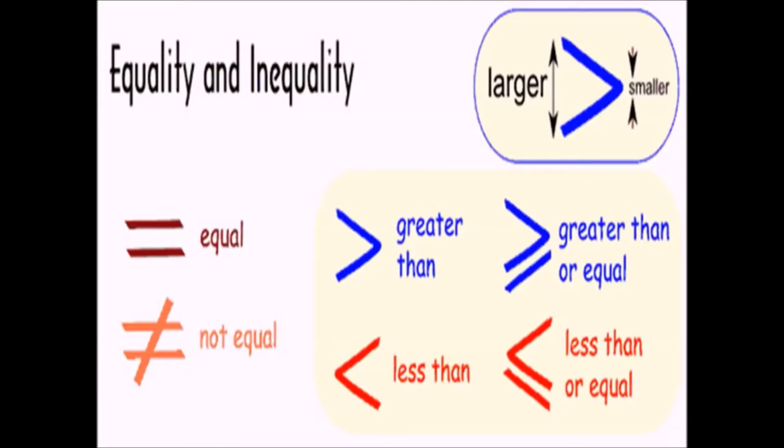Here are some symbols which help you to know equality and inequality, a larger one or a smaller one. The first sign is equal, the next one is not equal, greater than, less than. The blue one is greater than and the red one is less than. The other blue one is greater than or equal, or less than or equal.